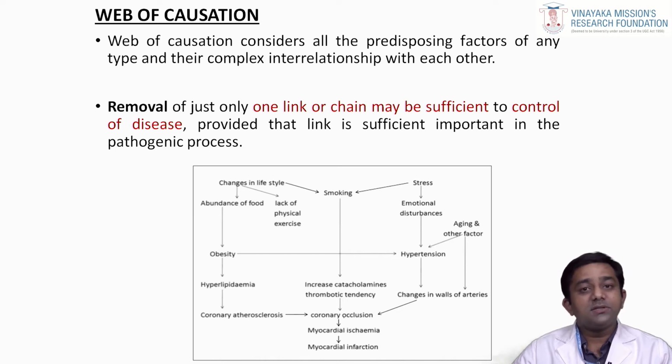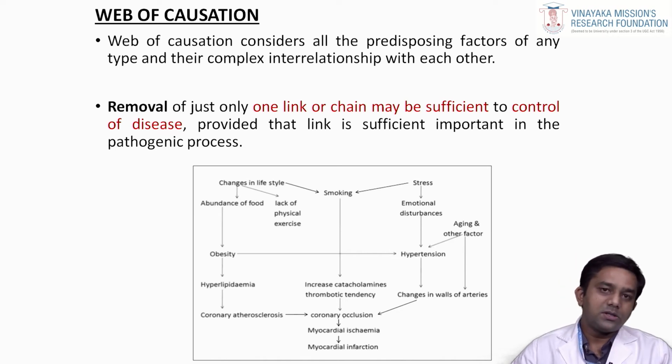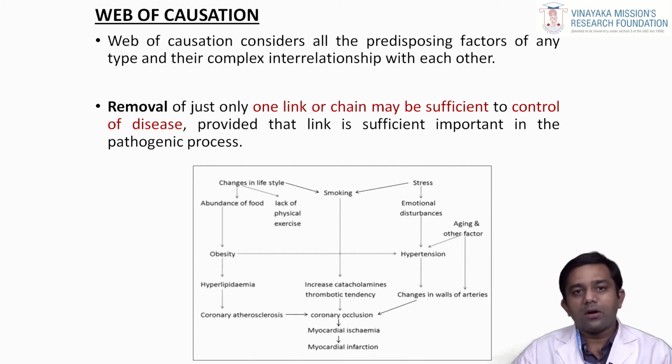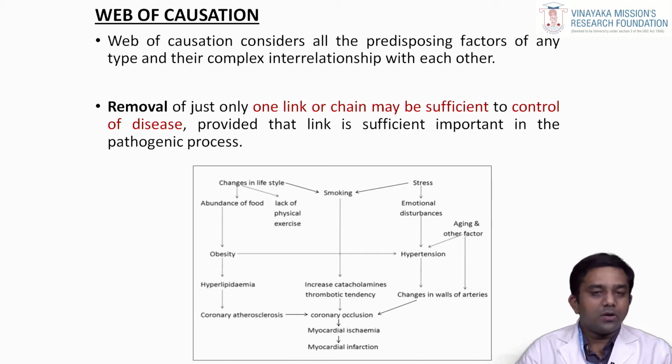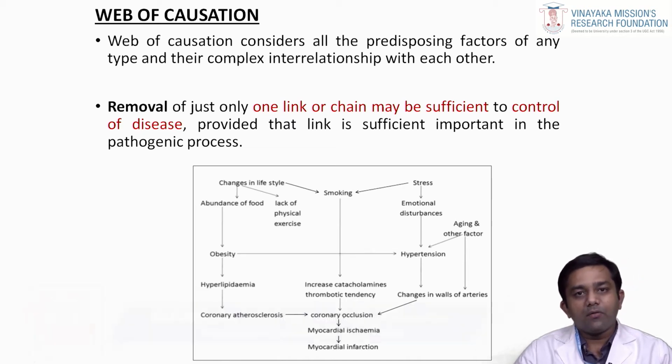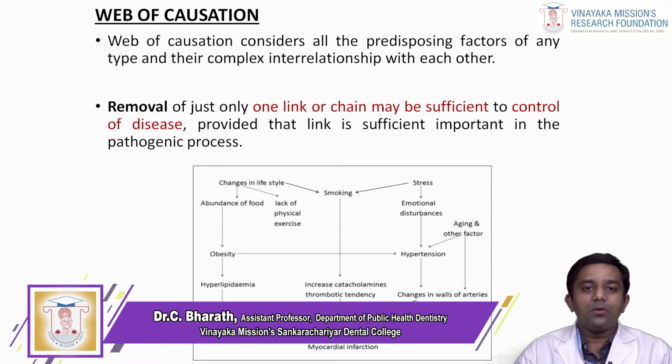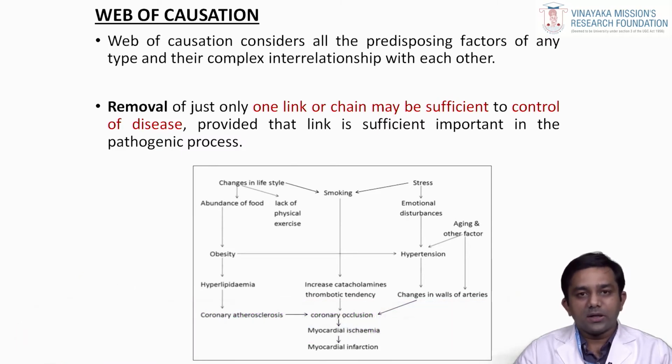Then the abundance of food and the lifestyle factors can affect the occurrence of a particular disease, like the type of food that the patient is consuming, the high amount of fats, carbohydrates, sugar substances. If you try to reduce those foods, then you can reduce the occurrence of myocardial infarction. So web of causation is nothing but all these factors are interlinked together in order to cause a particular disease. If you try to stop a particular risk factor, then you can break this chain and prevent the occurrence of myocardial infarction. So this is web of causation.